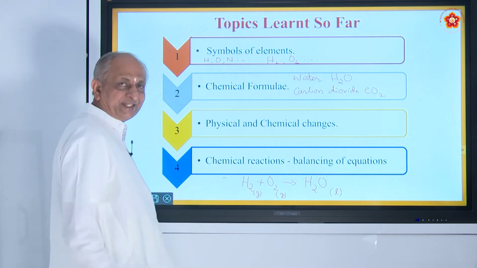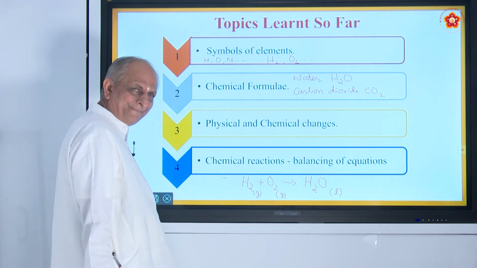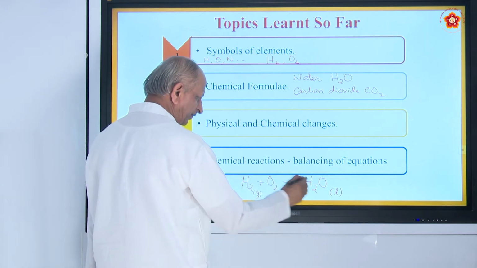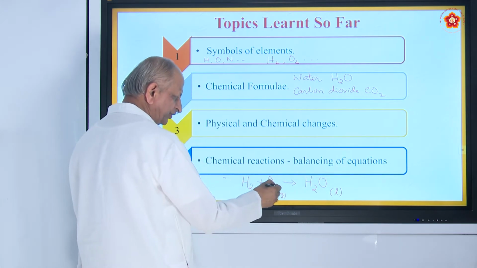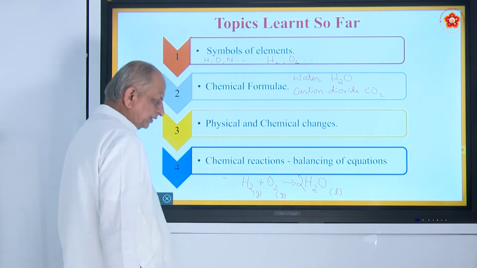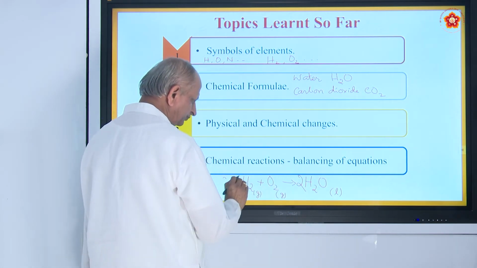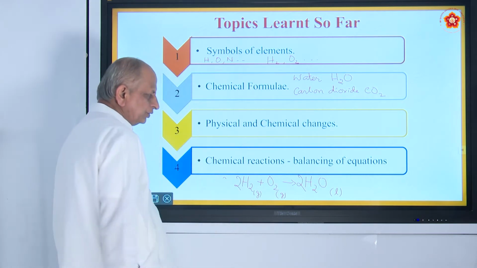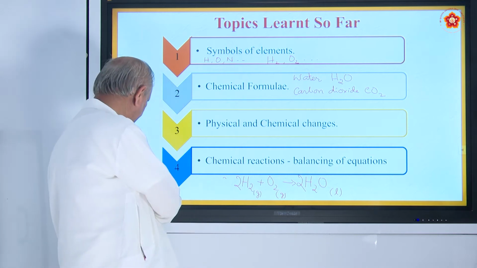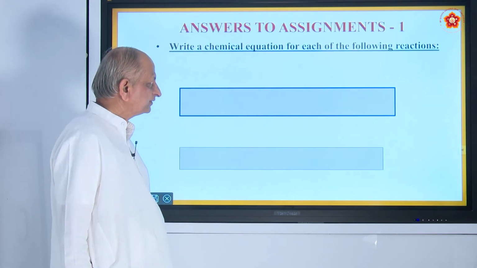That is what is called a skeletal equation, remember? And if you balance it, 2 hydrogen here, 2 hydrogen balanced. Oxygen is 2 here, oxygen is 1 here. So, make it 2. Now, if you make it 2, hydrogen becomes 2. That is called balancing of equations, which you already studied in the previous class.